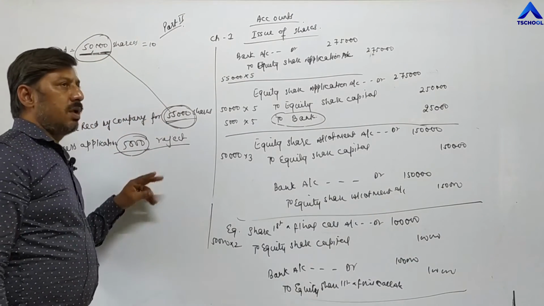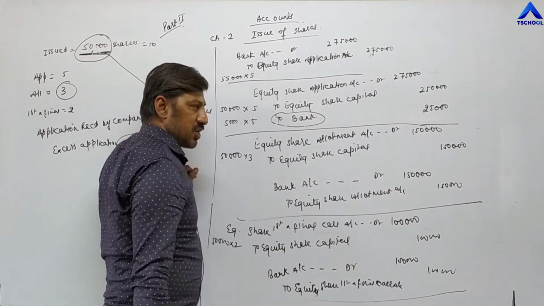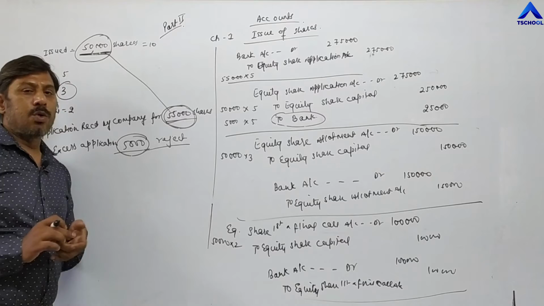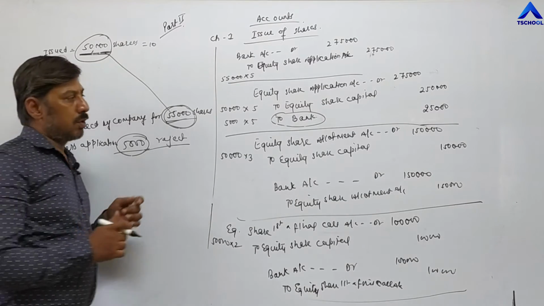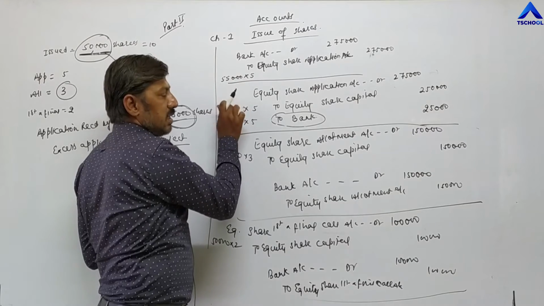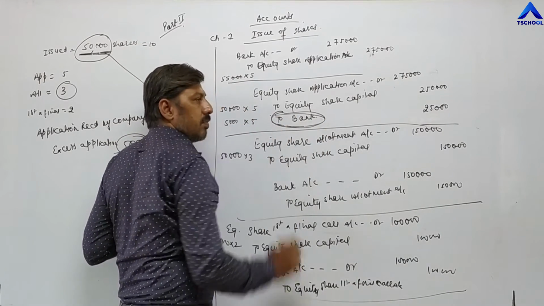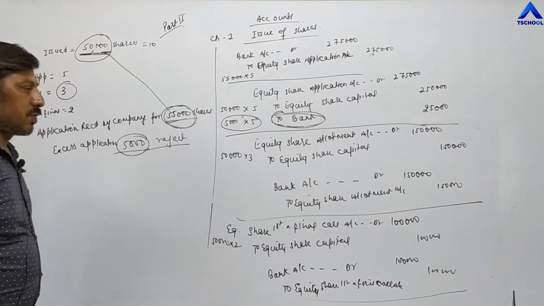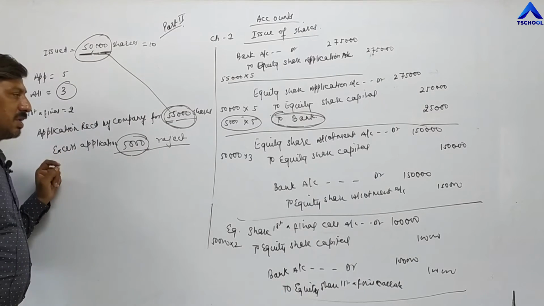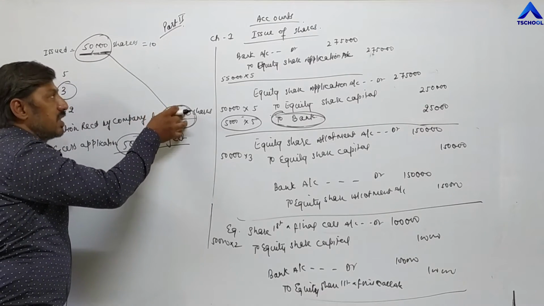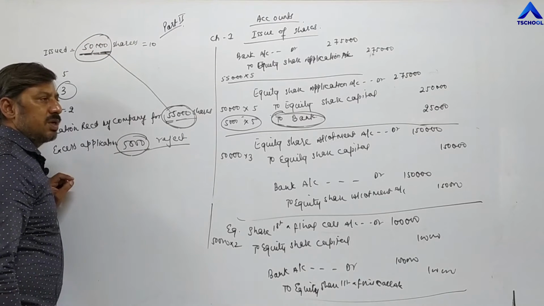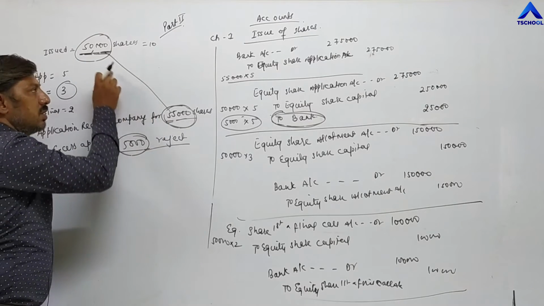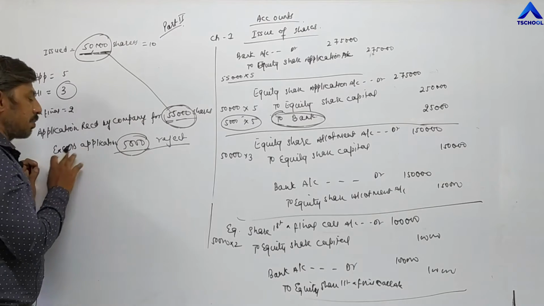So in this question, the new item is rejection of application, and rejection of application means refunding of money, returning money to those investors to whom shares have not been allotted. It will be shown in the second entry, by to bank. This is the new problem. This is called over subscription. Over subscription means if application received is more than issued shares. In case of over subscription, excess application, in our example 5,000 shares, will be rejected.